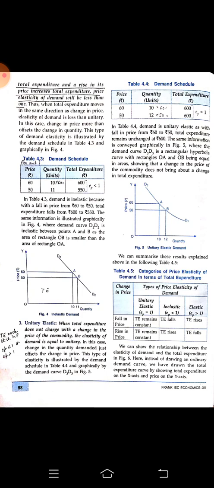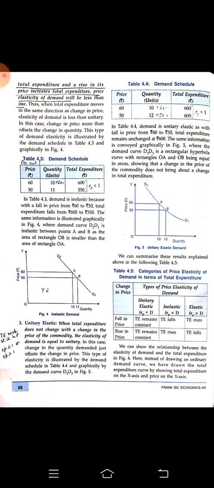Next we have unitary elastic demand. Unitary elastic demand means that there is no change in the total expenditure, but there is a change in price. This is called unitary elastic. You must remember this whether we are studying the total expenditure method or any other method of elasticity of demand.